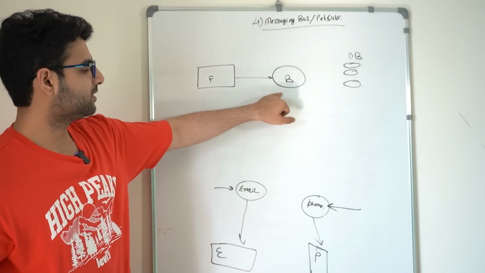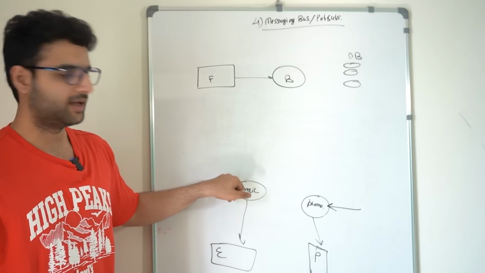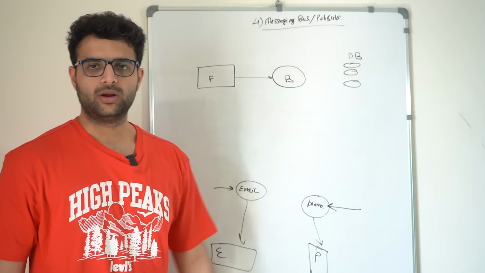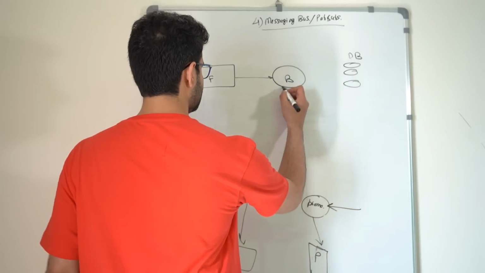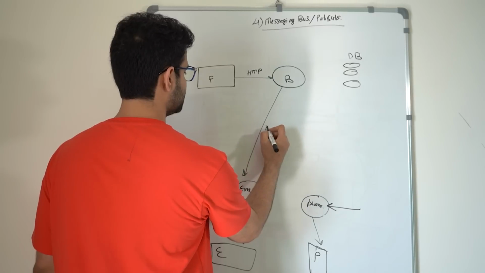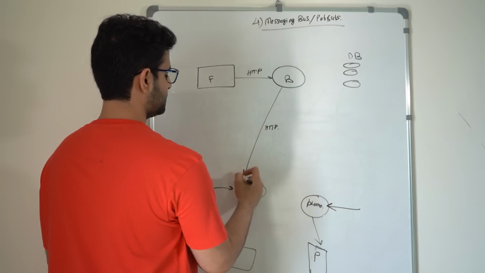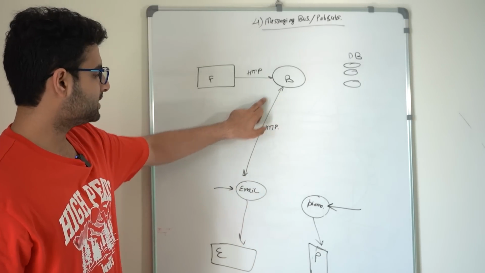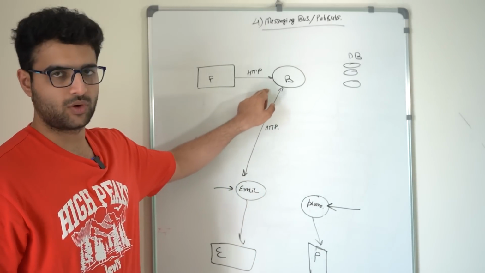So this backend server now needs to tell the email server to send an email and the phone number server to call another phone number. Problem is, if you make these HTTP requests, just like this one is, you could make them HTTP requests, but HTTP requests require a response right then and there. The backend server will basically send this request and wait for the response from the email server.